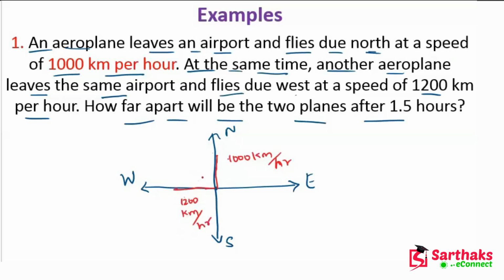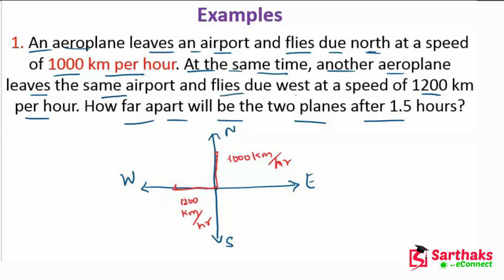Now, how far apart will the two planes be after 1.5 hours? Let's suppose after 1.5 hours this plane reaches this point and the other plane reaches this point.